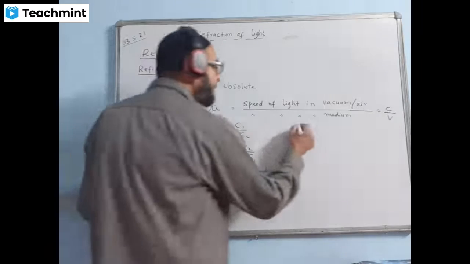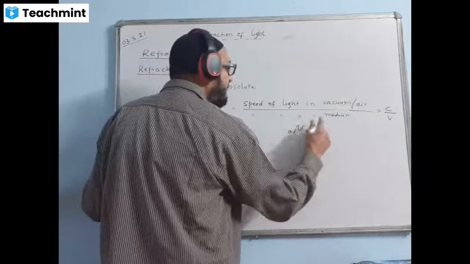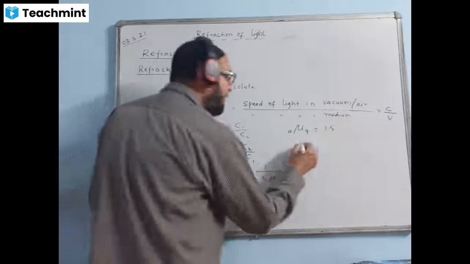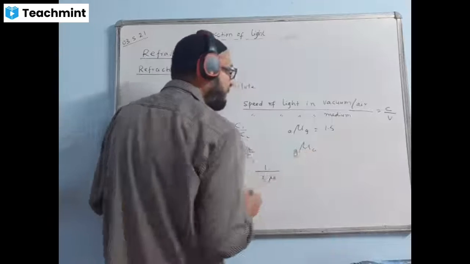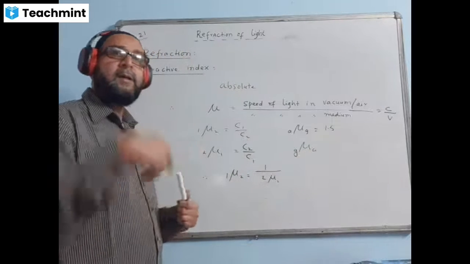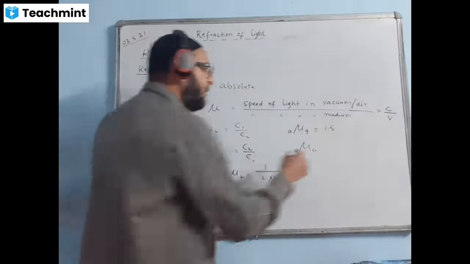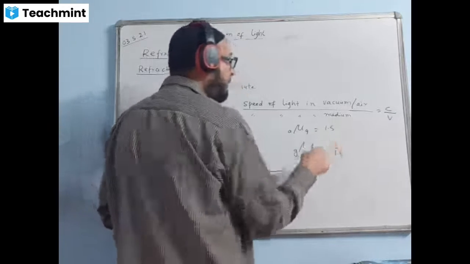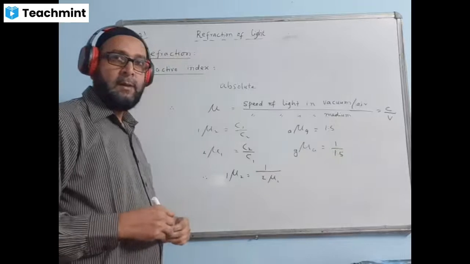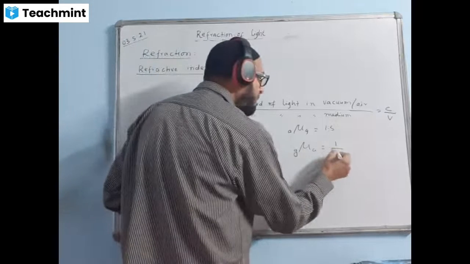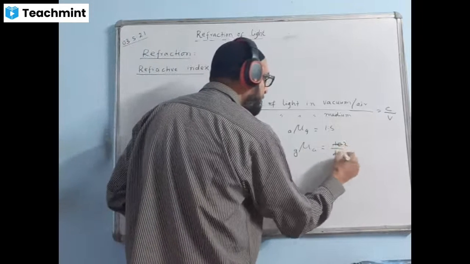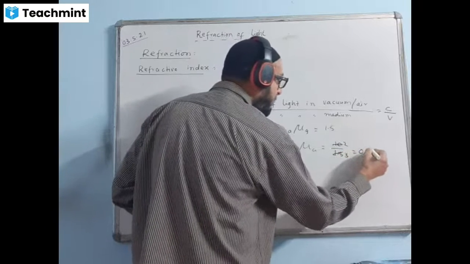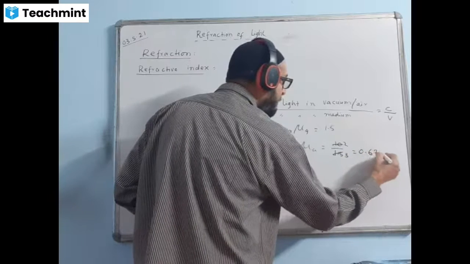If the refractive index of glass with respect to air has some value, say 1.5, what will be the value of the refractive index of air with respect to glass? Reciprocal. We should write 1 upon the reciprocal value, that is 1 upon 1.5. We are interchanging the medium, so the value becomes the reciprocal. Now we can simplify: 2 by 3, divide and give the answer in decimal. 0.66 will come, we round off to 0.67.